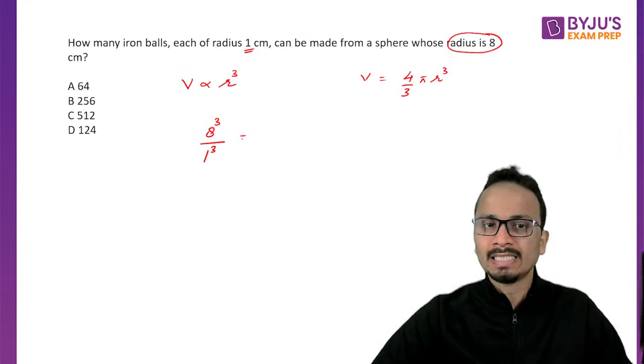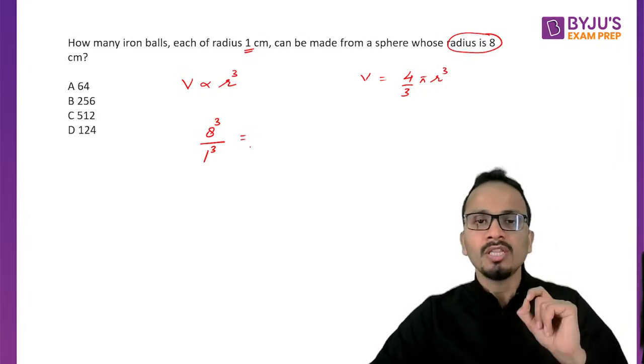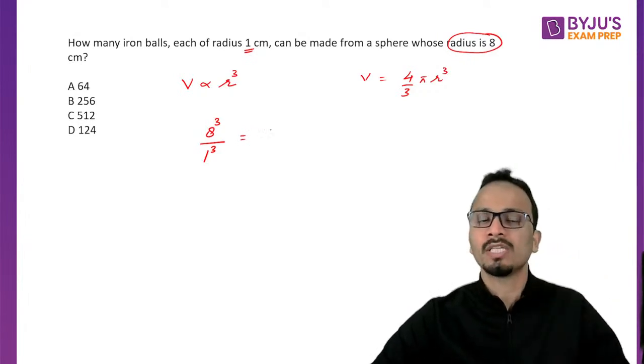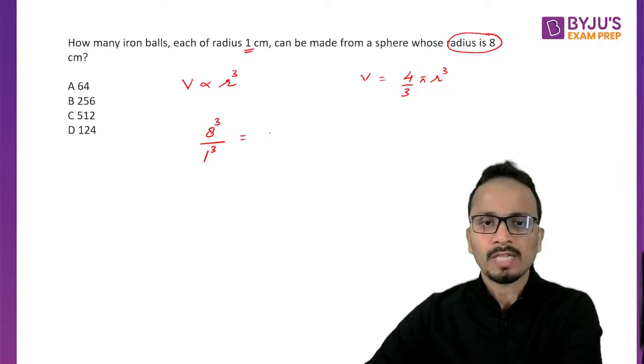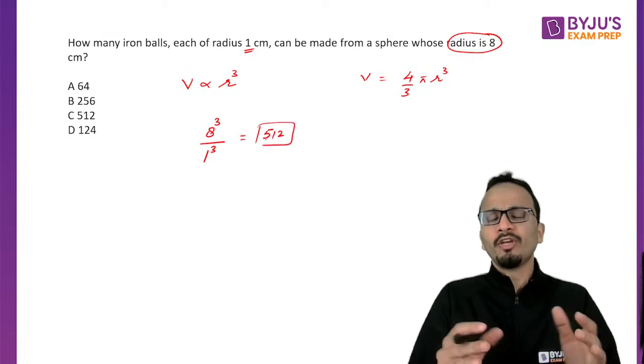This will give me the total number of small iron balls that can be made. So the answer will be 8 cube upon 1 cube, that is 512. This is the shortest possible way of attempting this question.